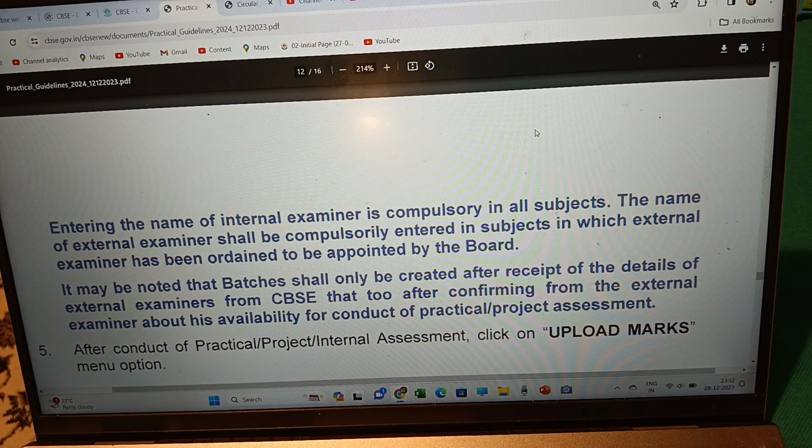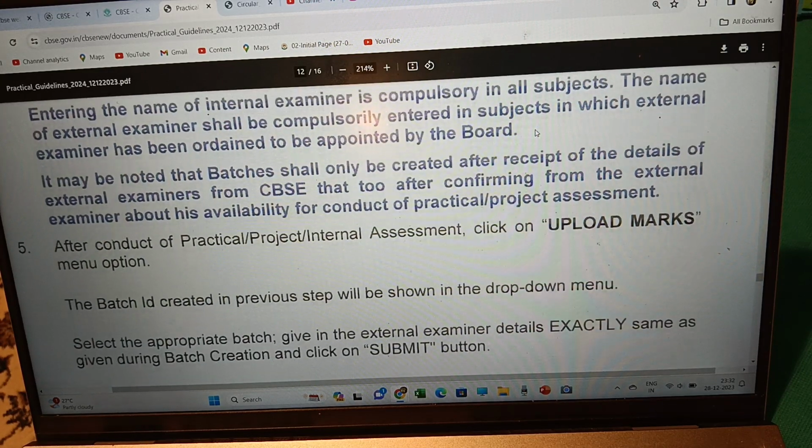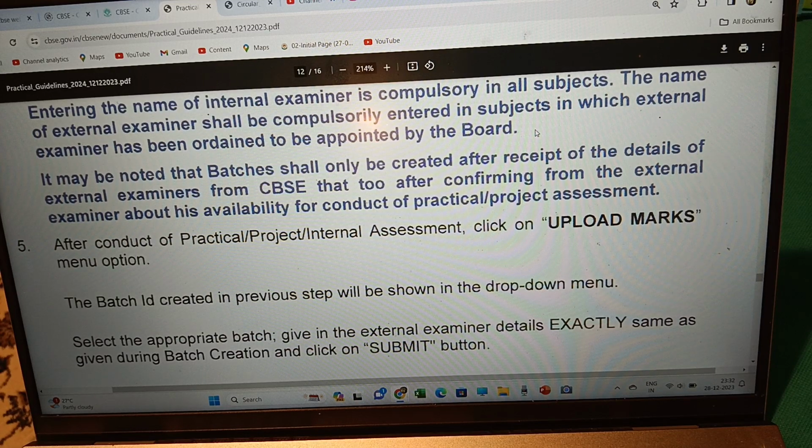The name of the external examiner shall compulsorily be entered in subjects in which an external examiner has been ordained to be appointed by the board. It may be noted that batches shall only be created after receipt of the details of the external examiners from CBSE, that too after confirming from the external examiner about his availability for conduct of practical or project assessment. Then after the conduct of a practical or project or internal assessment, click on the upload marks menu option.